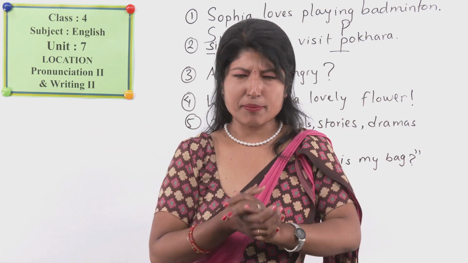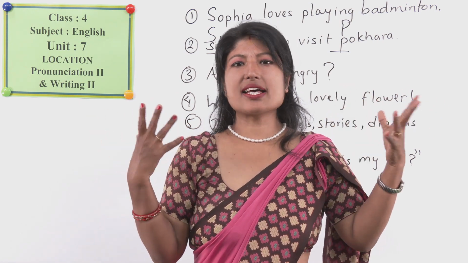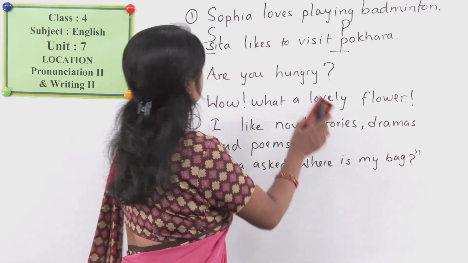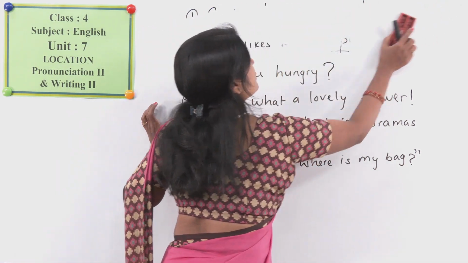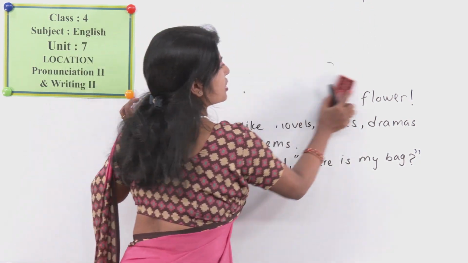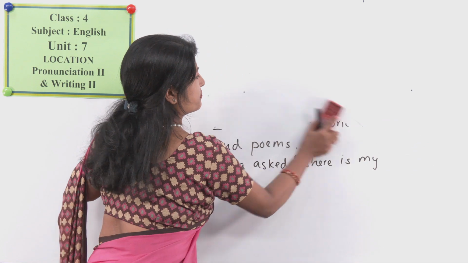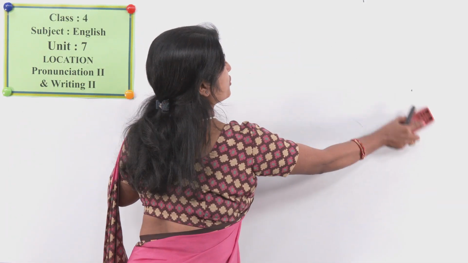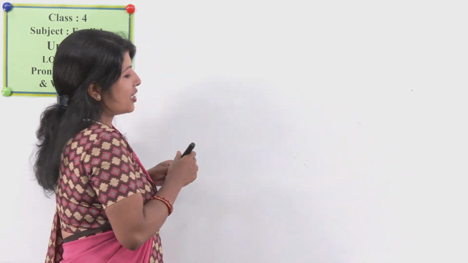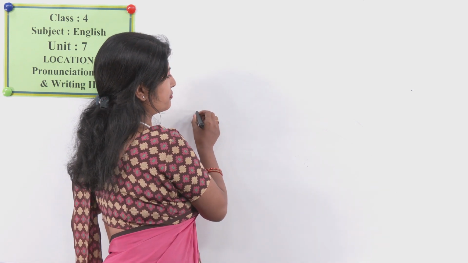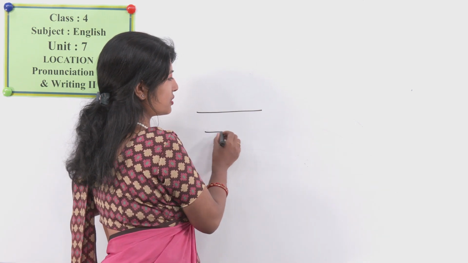A map, let's draw a map. Let's draw some imaginative map. I'm going to draw on the board. So let me wipe this, clean this, and let's draw a map and talk about the different places there. My neighborhood, I'm going to draw my neighborhood. You please draw your own neighborhood. Of course, it starts with a road.